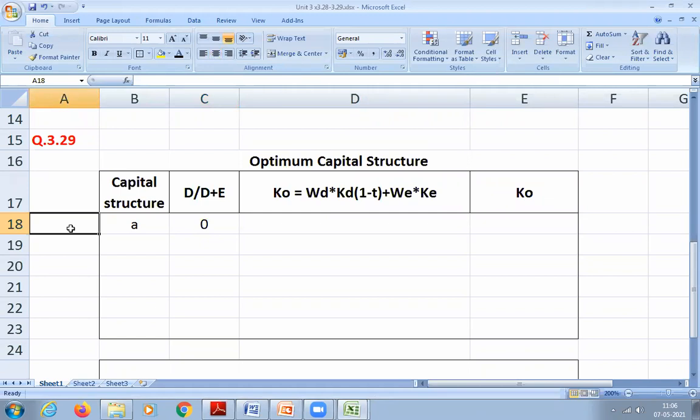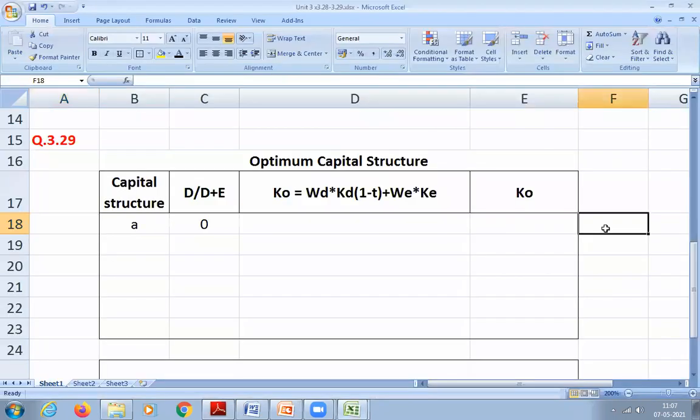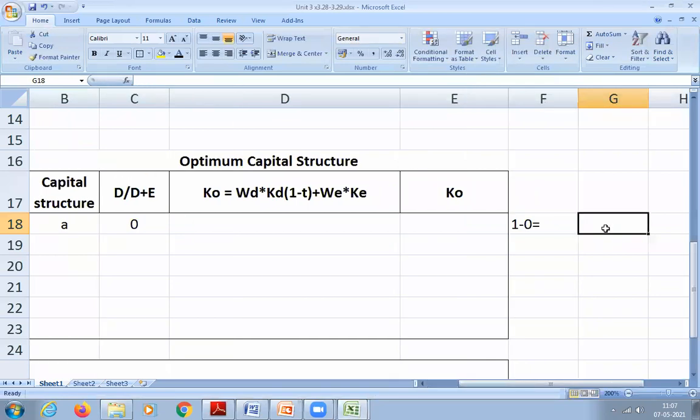If that is 0, so weight of debt, how much will you take? Zero, sir. Then equity will be 1. Yes or no?